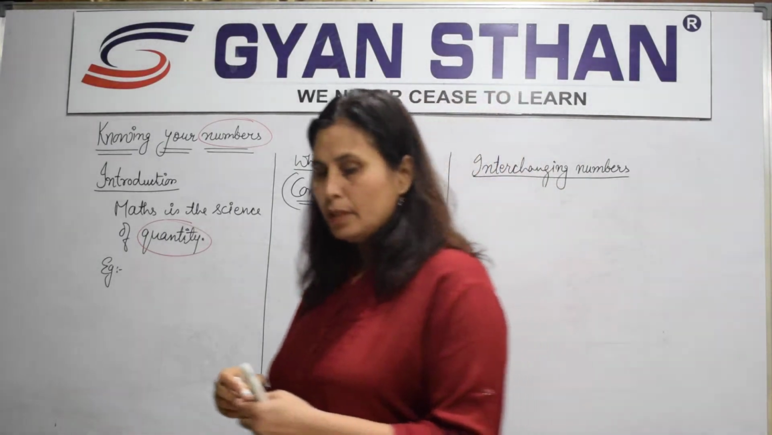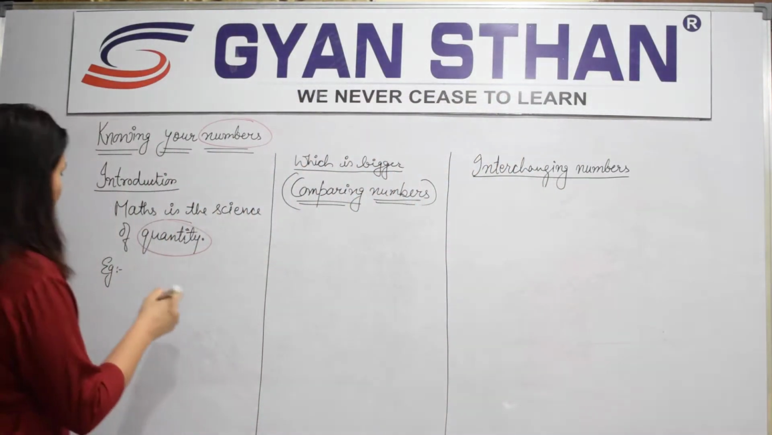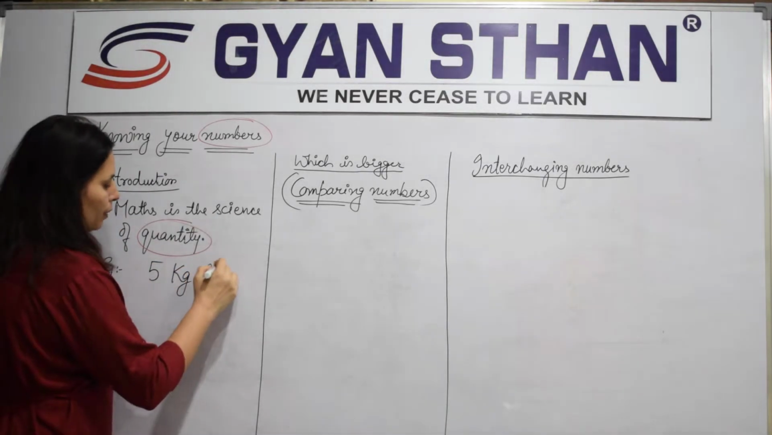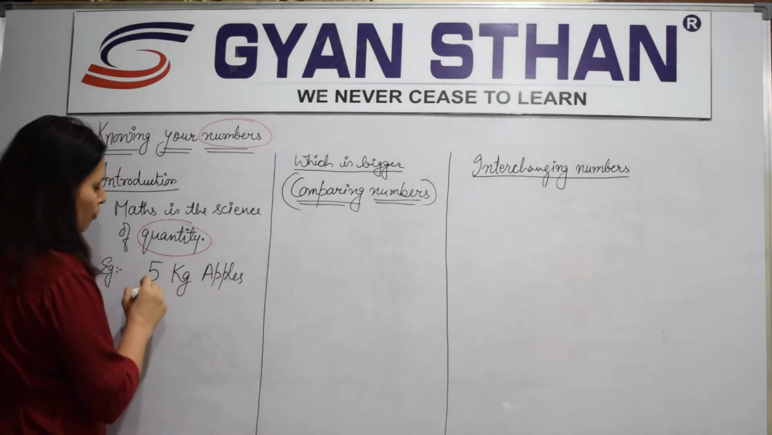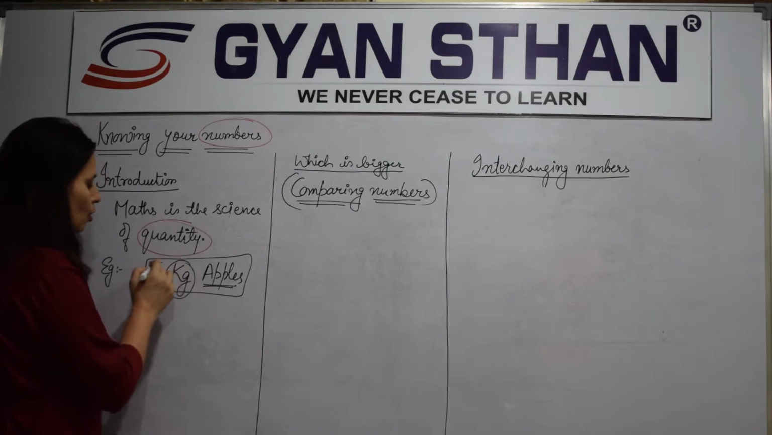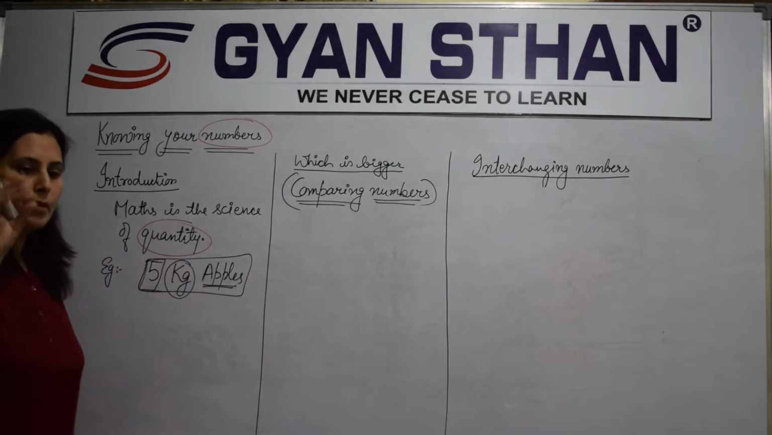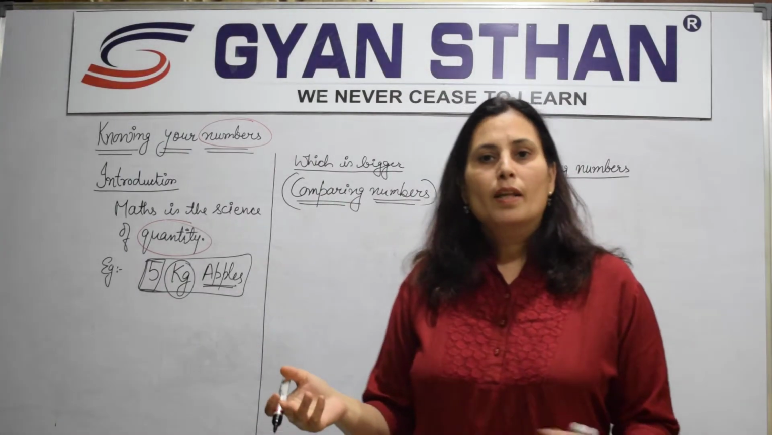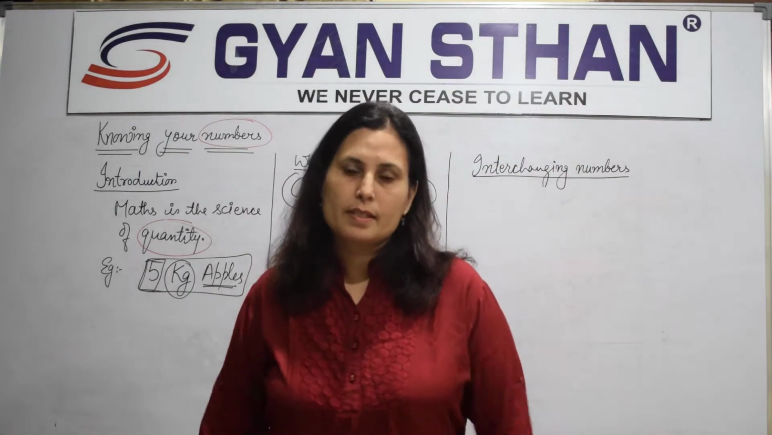Say for example, I bought 5 kg something apple. I bought 5 kg apples. Apple is a product, kg is the unit. What does this 5 represent, darling? What does this 5 represent? This is a number. This represents mathematics.